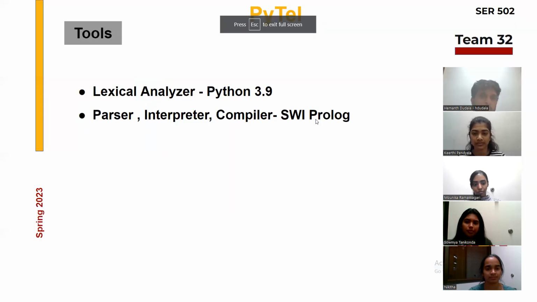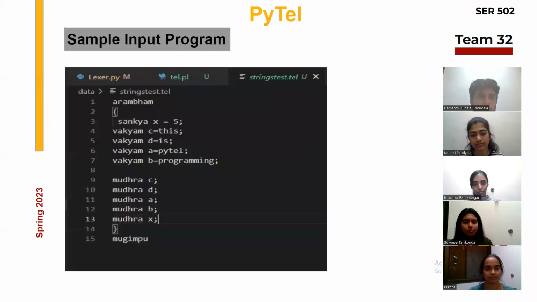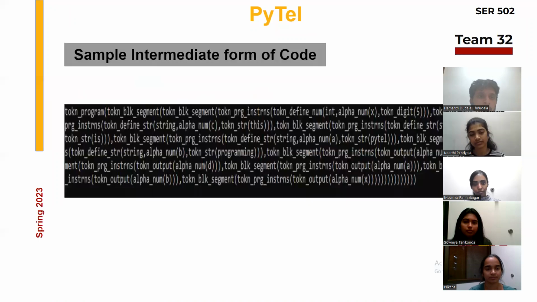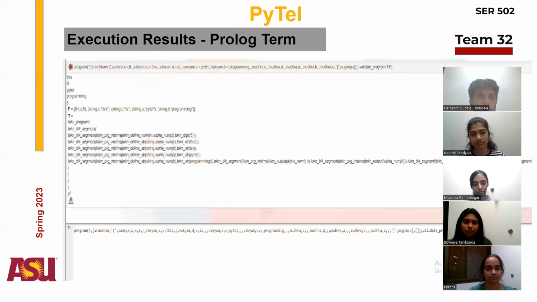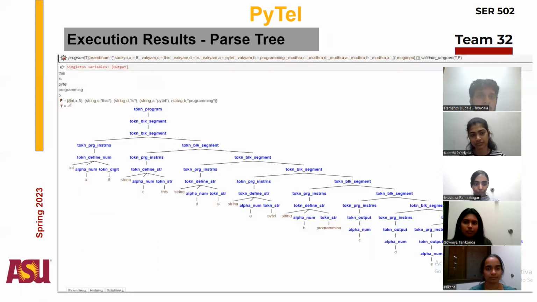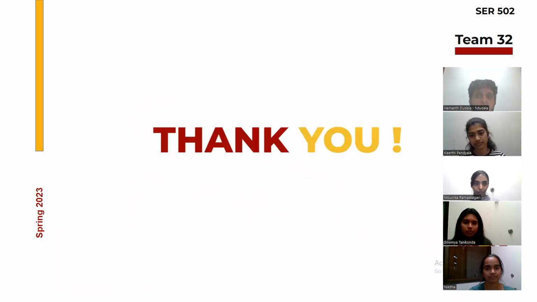These are the tools we have used: lexer and parser, Python 3, interpreter, compiler, and SWI Prolog. This is the sample input program which I just showed, string test.tel, and this is a sample intermediate form of code. We have the sample program output, and this is the Prolog term execution result in the online SWI Prolog of the string test.pl file, and this is the parse tree that is generated in the same online software.